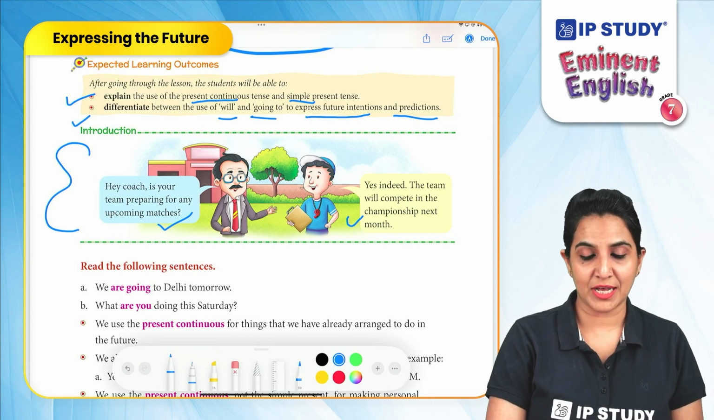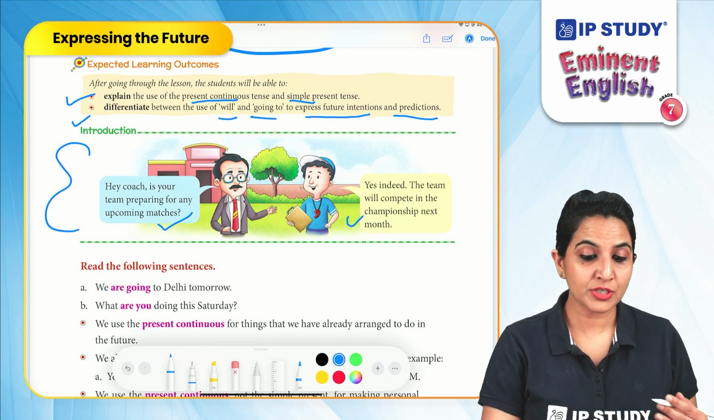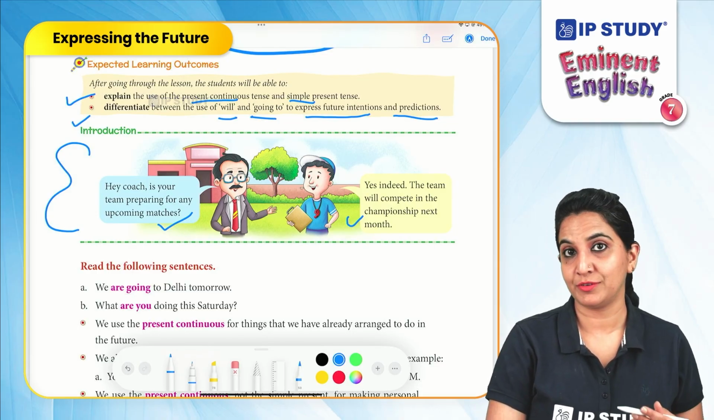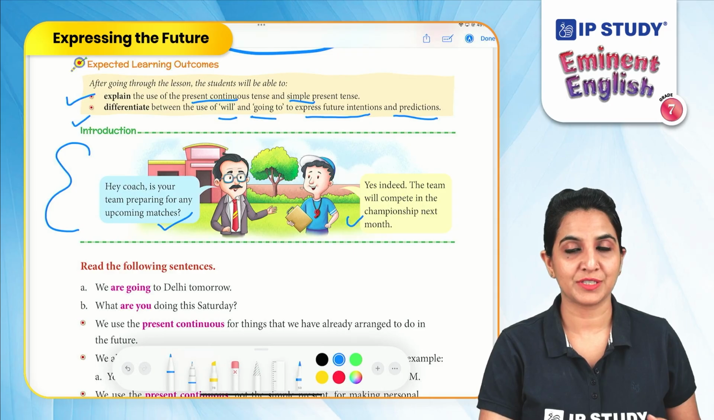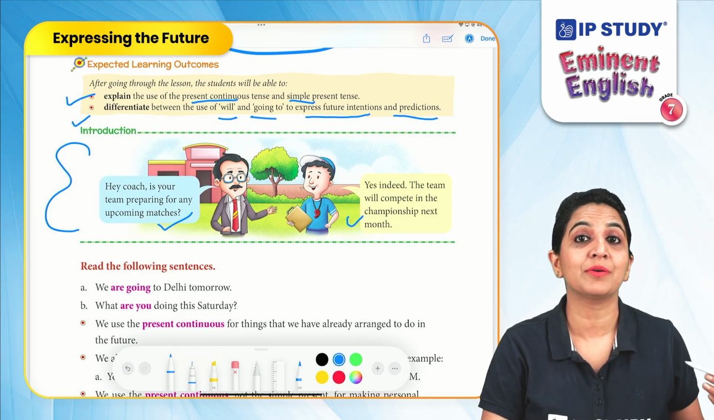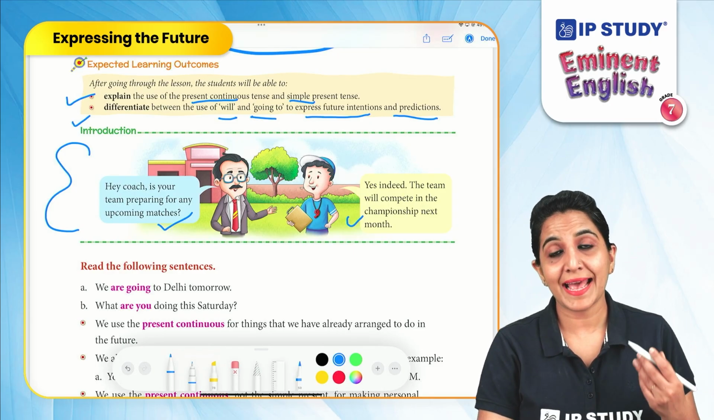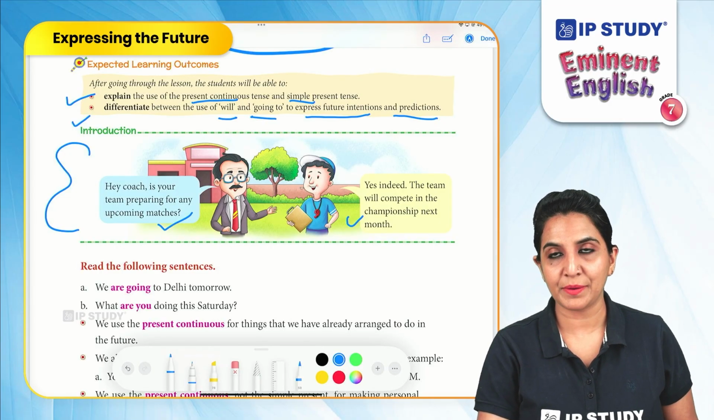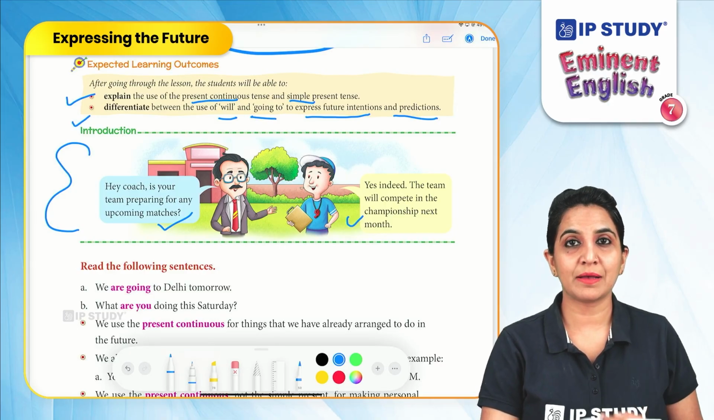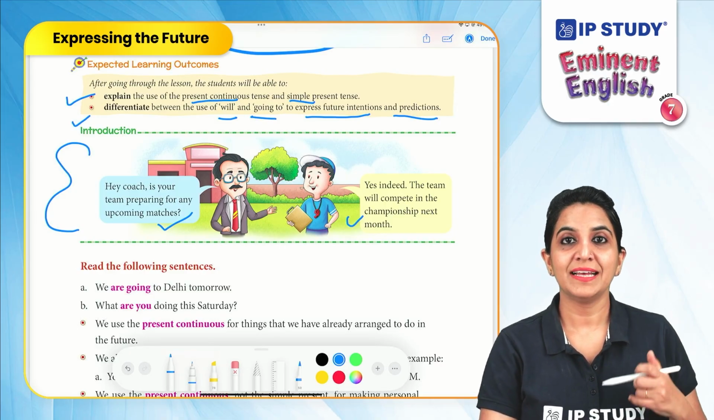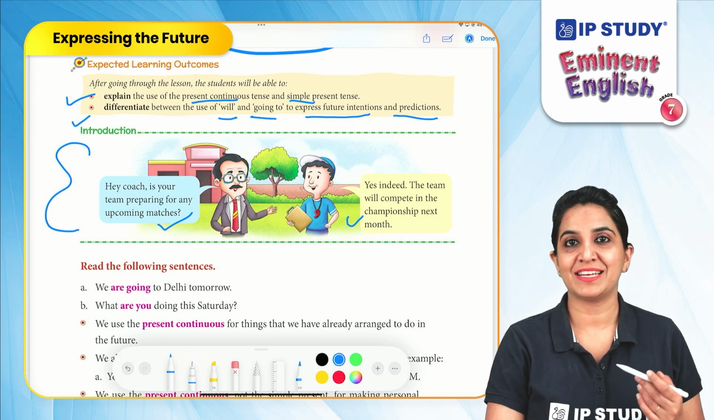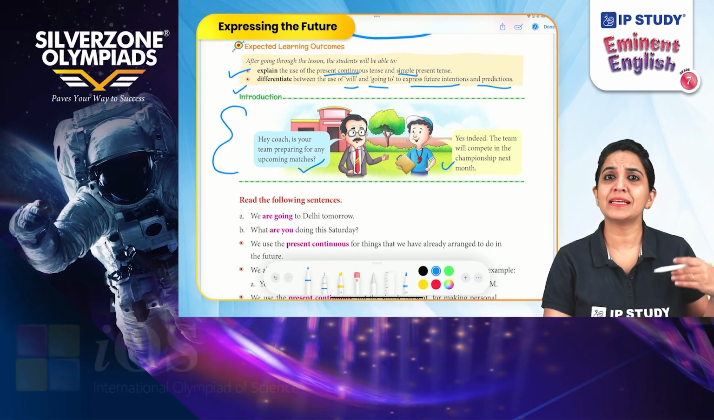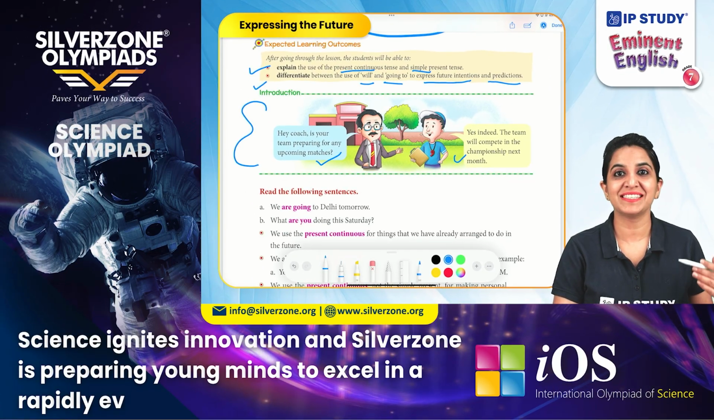So, in this introduction, the words like, is your team preparing for any upcoming matches? That means the ing form of the verb prepare is being used, which is asking something about the future. Now, how does the coach express it? Yes, indeed, the team will compete in the championship next month. So this is something which is going to happen in the future. Therefore, to ask about it, we use the ing form of the verb. This is very simple and it is used in our normal day-to-day conversations as well.